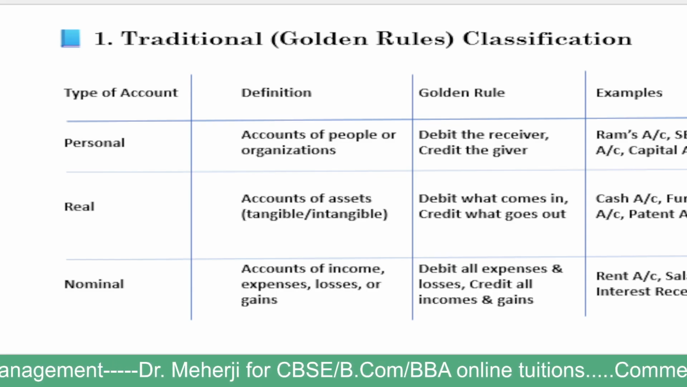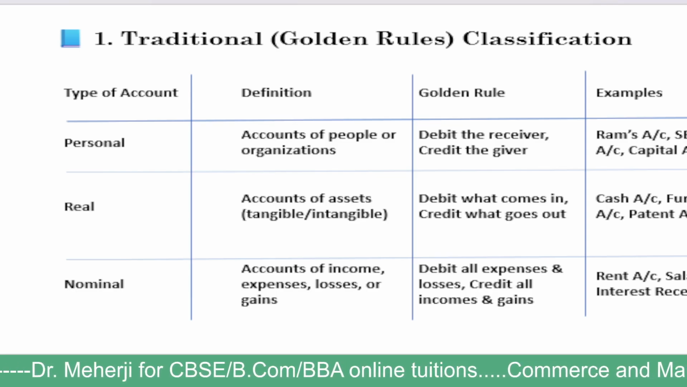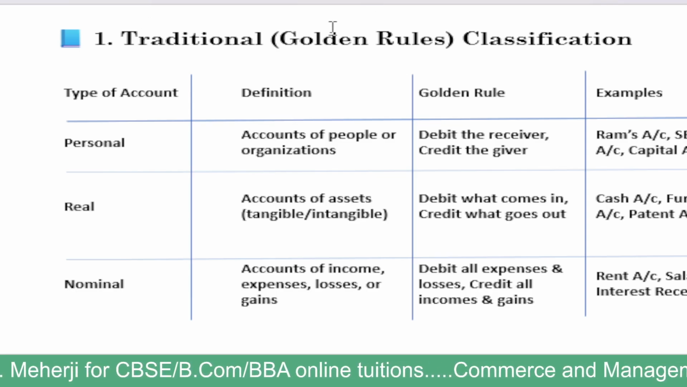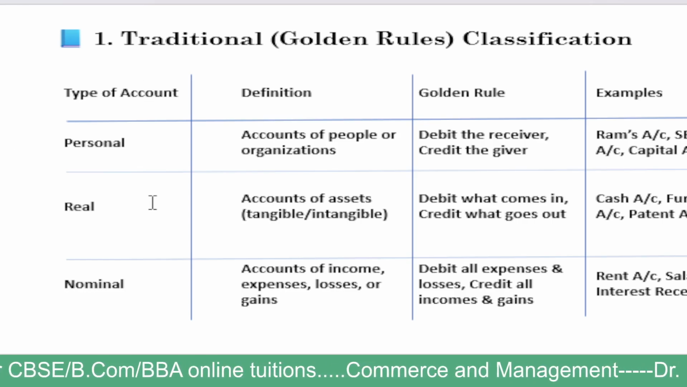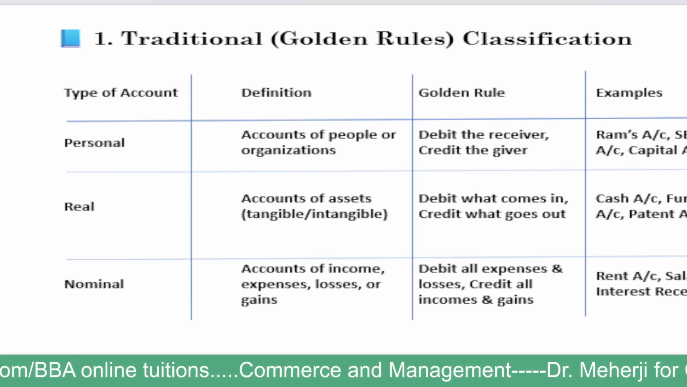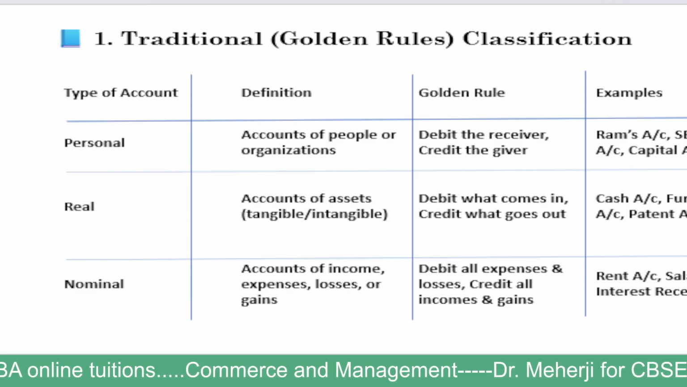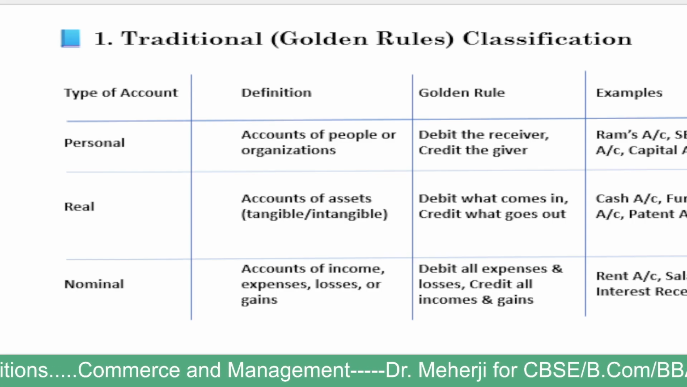This golden rule is: debit the receiver and credit the giver. Examples here are given with different names: Ram account, Shyam account, capital account, like that.